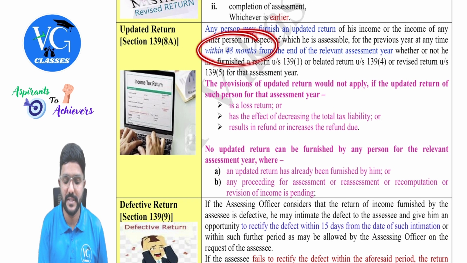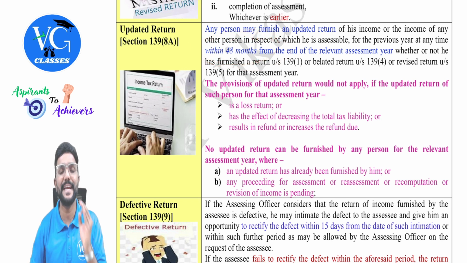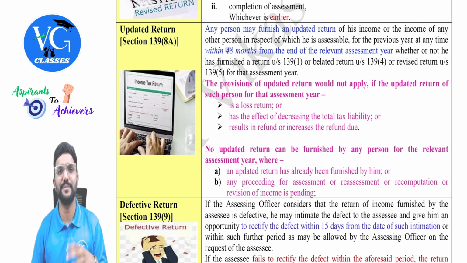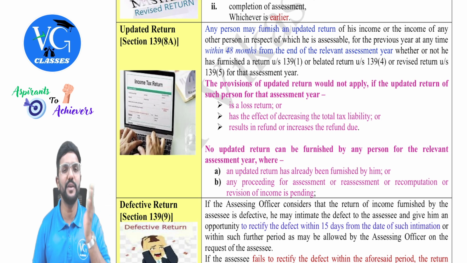So please be careful. This is an amendment. Hope you understood. Updated return means you would have already filed something, and now you want to update or change it. That is called an updated return.